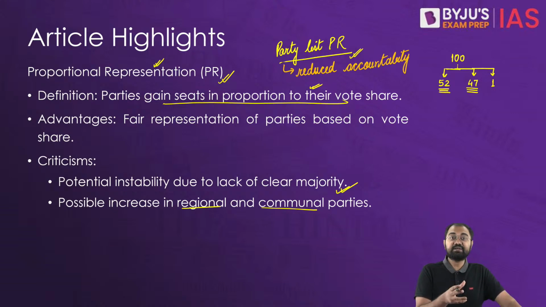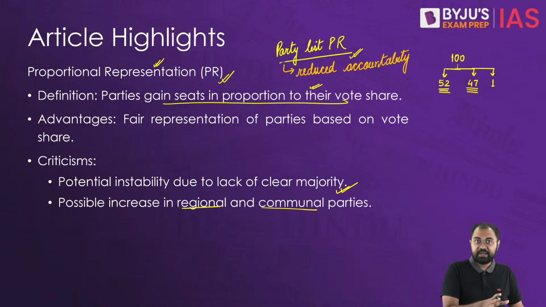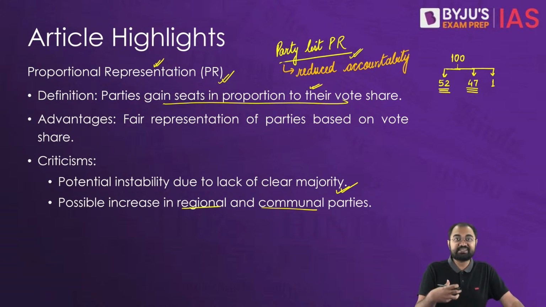Increased influence of the party leadership is also a factor to be looked at. The party list PR system can increase the power of the party leadership, as they control the placement of candidates on the party list. This can reduce the independence of individual legislators and increase centralization within the political parties as well.